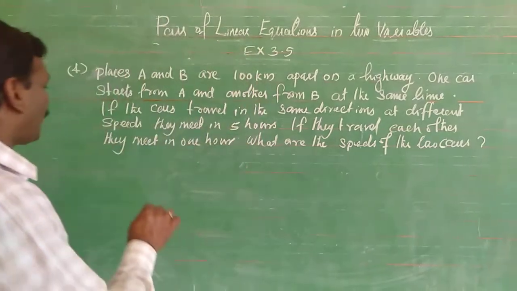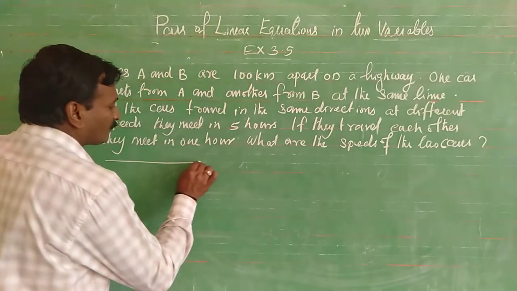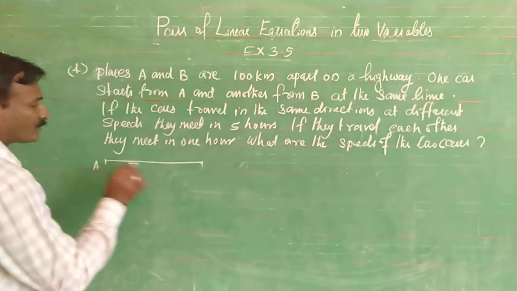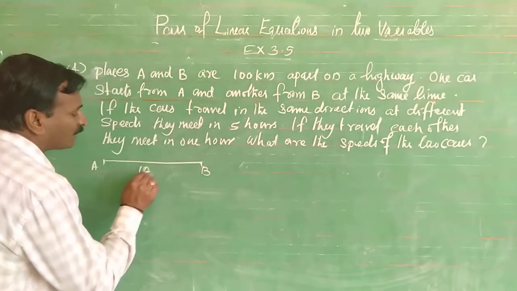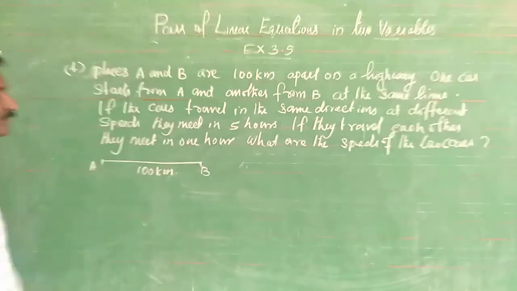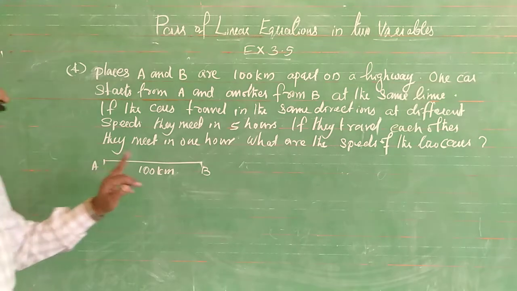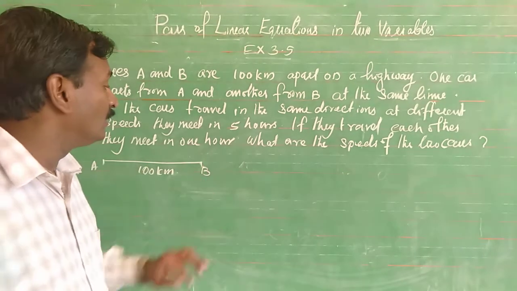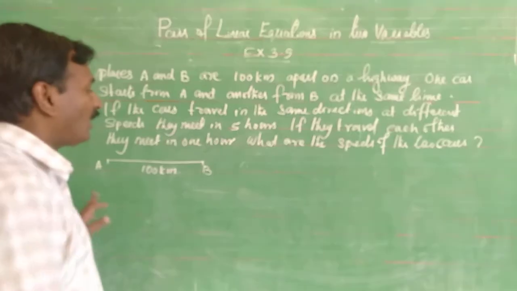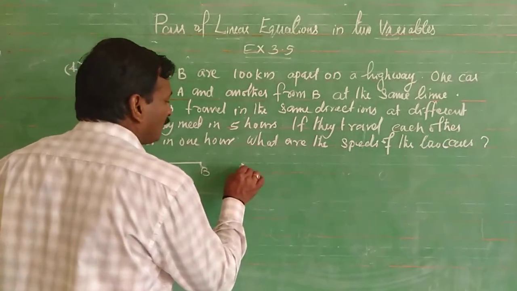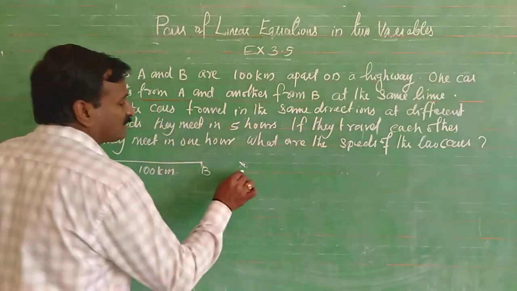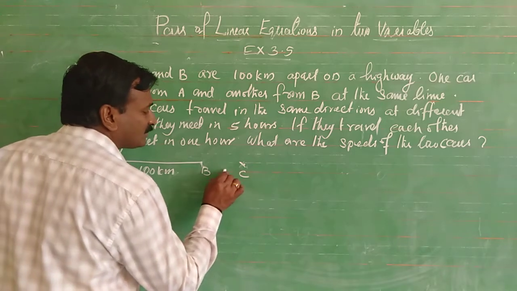Then the highway we are taking is AB, and this becomes 100 kilometers. One car is starting from A, one is from B, at different speeds in the same direction. Then they will meet here. That is C we are taking. This distance is equal to S.